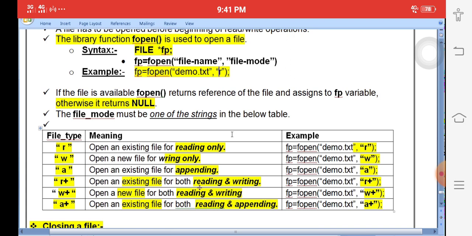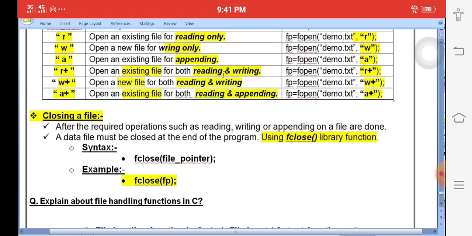R plus means reading and writing in an existing file. W plus means reading and writing in a new file. A plus means reading and appending in an existing file. Appending is nothing but adding some data at the end of the existing file. Already some data is available, and to write some data at the end of the file, that is called appending.